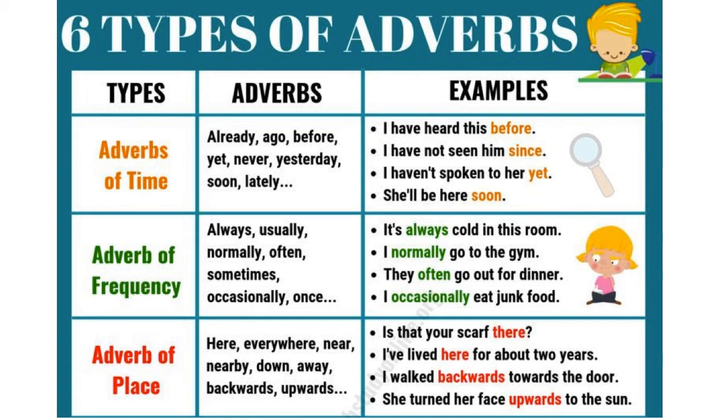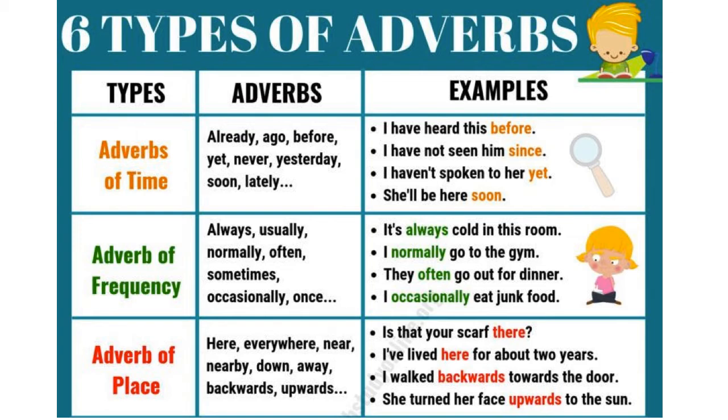Examples: it's always cold in this room. How often is it cold in this room? It is always cold. I normally go to the gym. How often do you go to the gym? I normally go to the gym. They often go out for dinner. I occasionally eat junk food. So all these words like always, normally, often and occasionally are examples of adverbs of frequency.